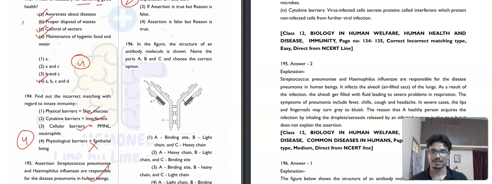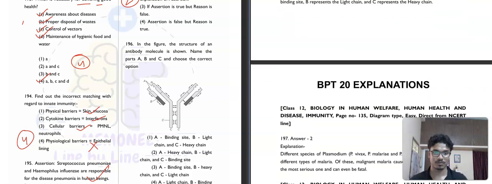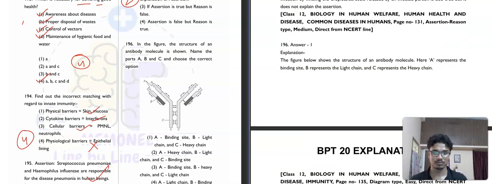Question number 196. It is saying that in the figure the structure of an antibody molecule is shown. Name the parts A, B, C and choose the correct option. A is the binding site, correct. B is the light chain, correct. C is the heavy chain. So the first option is our correct answer.